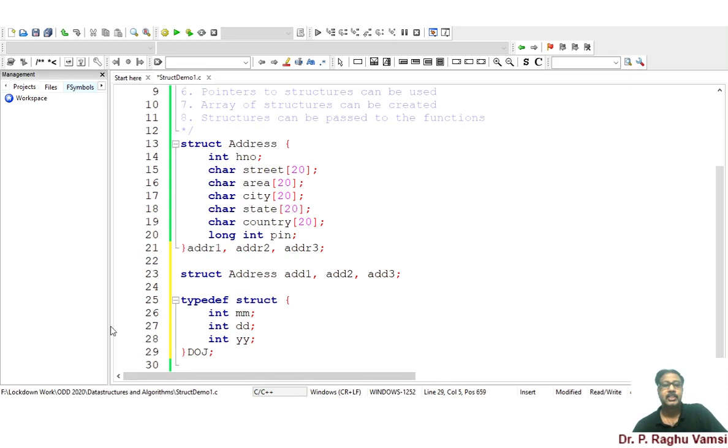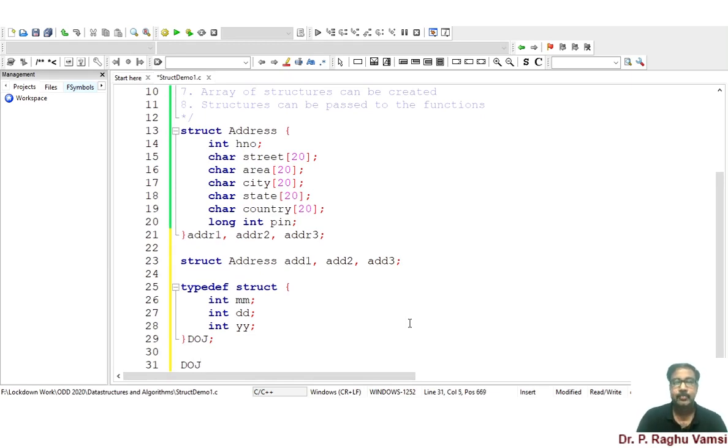Wherever you want to represent this structure, you can represent it directly via doj. So I can say doj1, doj2, doj3, like that you can declare. That means no need to write struct address, etc. If you write typedef struct, whatever name you give, which is called the alias name, the same alias name can be used for declaring the variables of the corresponding structure. So this is the way you can declare the structure.